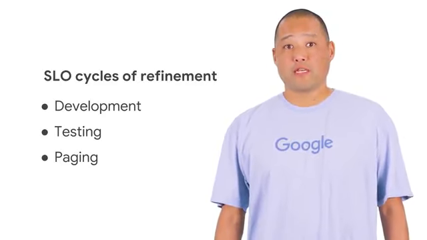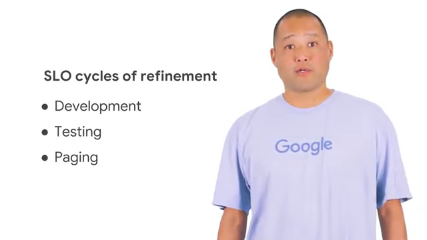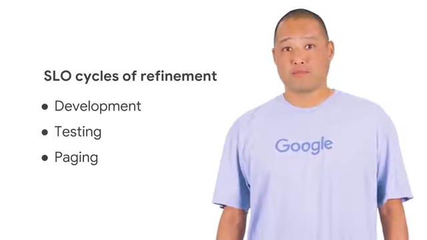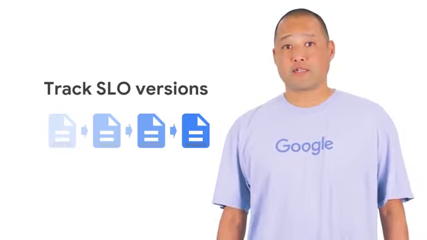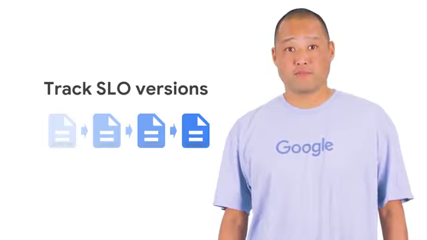New SLOs often take a few cycles of refinement before they are committed to, so you should record whether the SLO is in development, is being measured or tested, or is paging someone. And since SLOs are intended to change over time, keeping track of previous data and why thresholds and justifications were changed is very useful too.